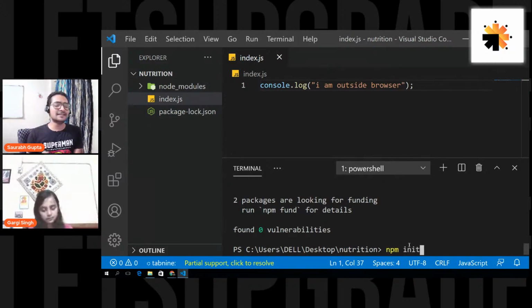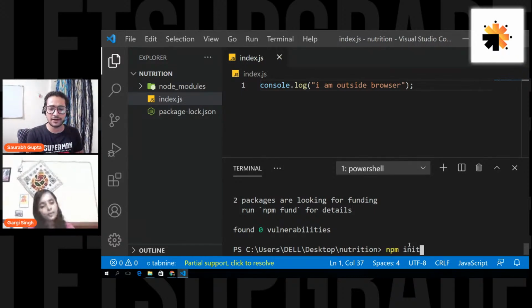It will basically ask you for a few things. npm init will create a package.json file for you, in which all the information related to your project will be stored. All the scripts you're using, all the dependencies, all the packages that you're using, and basically who is the author of the application and everything, right? So npm init will create a package.json file which holds all the information about your project.